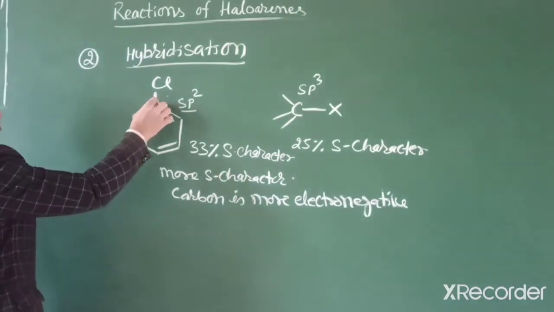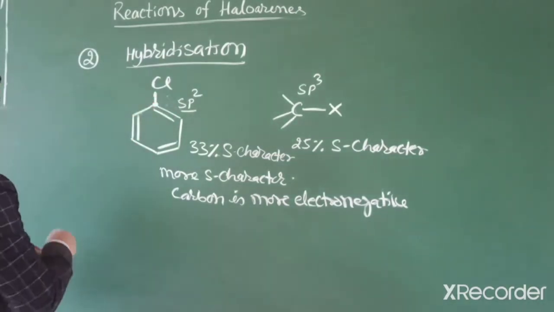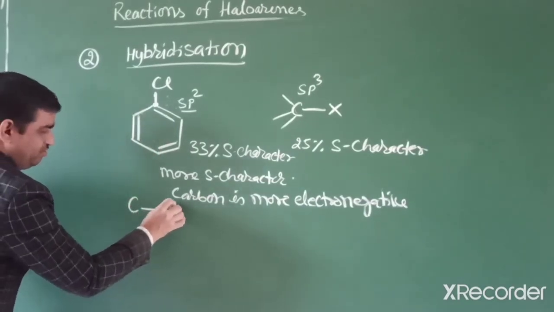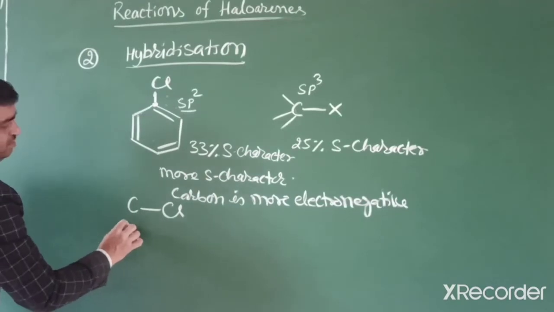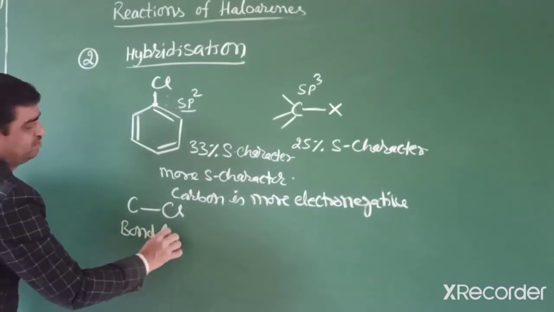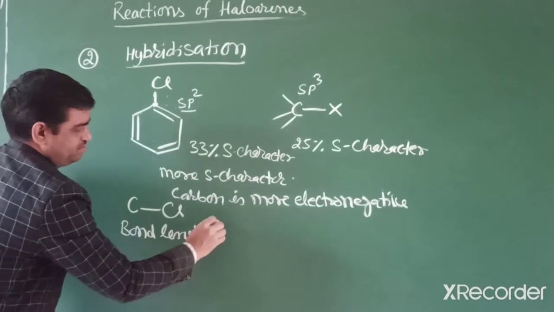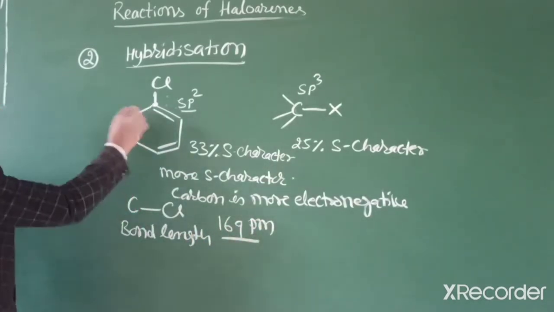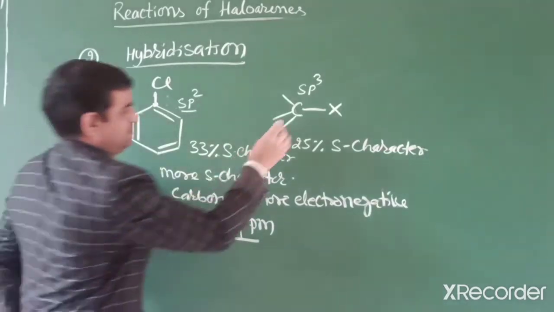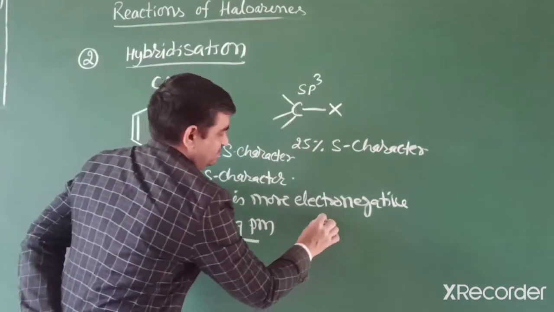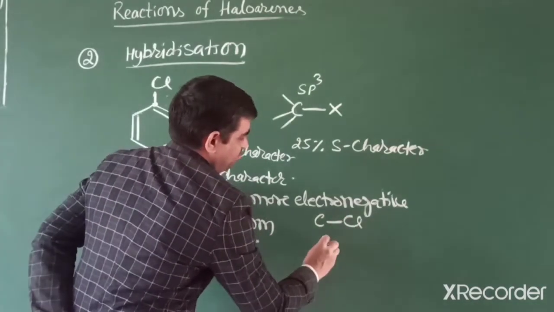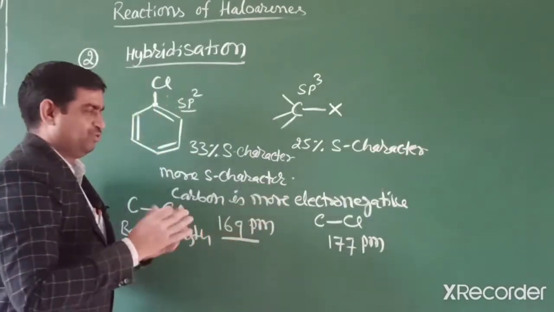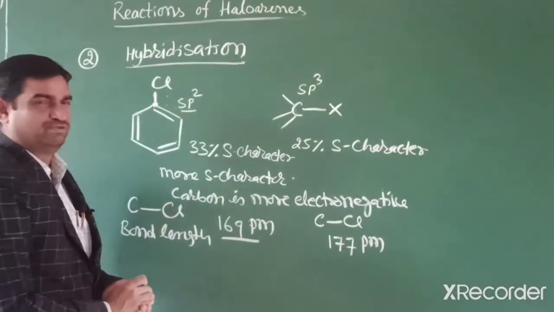Why? Because this carbon has more strength. So in this haloarene, the carbon-chlorine bond length is found to be 169 picometer. But in alkyl halide, the carbon-chlorine bond length is found to be 177 picometer, meaning a longer bond, while this one is a slightly shorter bond.